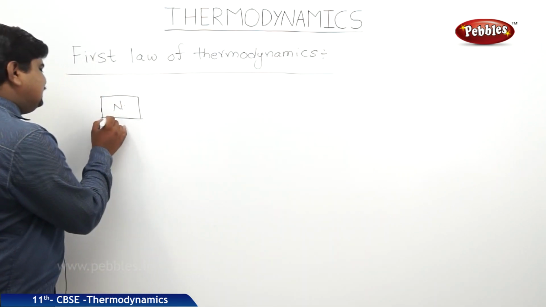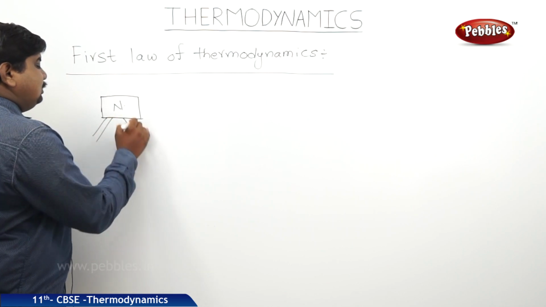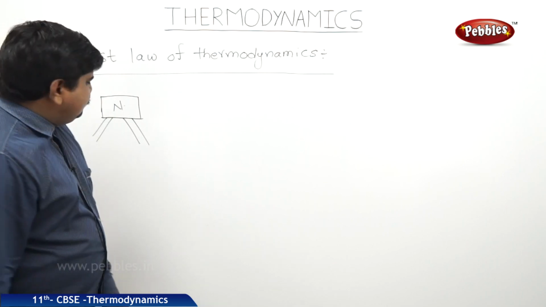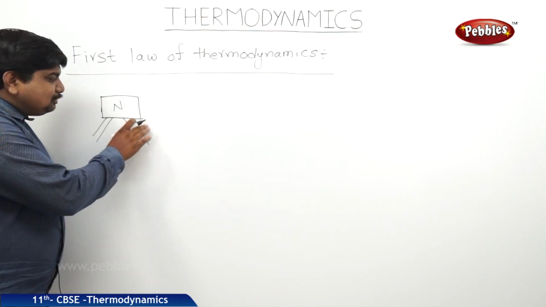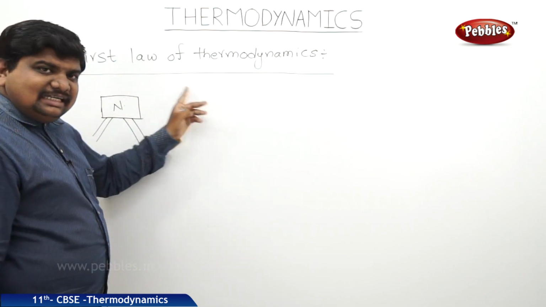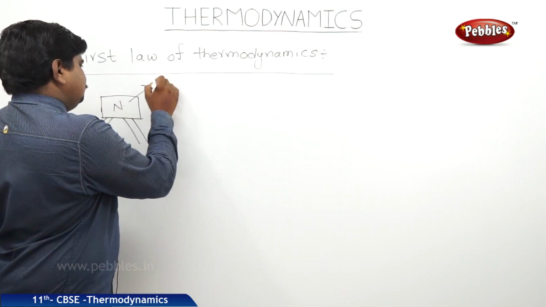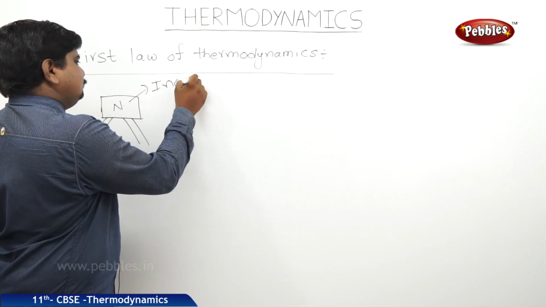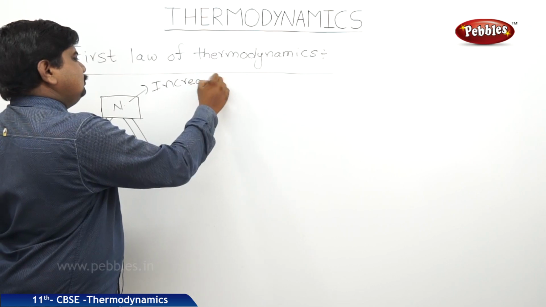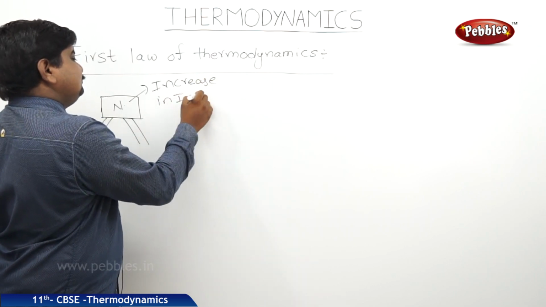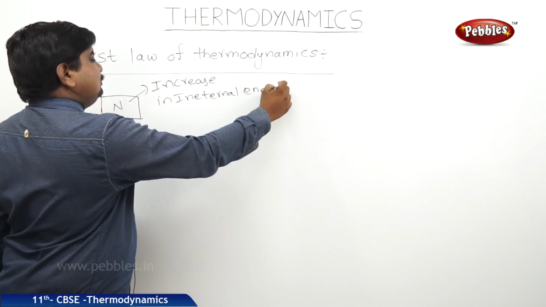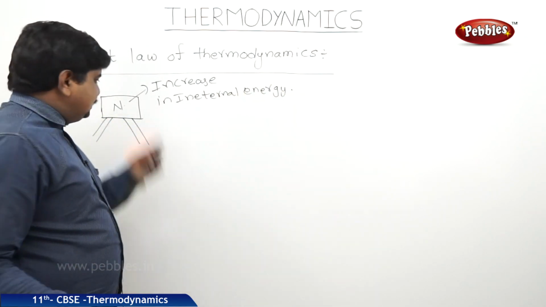Some heat energy is given to this system to increase its temperature or to change its state. Some part of this heat energy supplied to the body will be utilized to increase its internal energy, and some part will be utilized to do work.